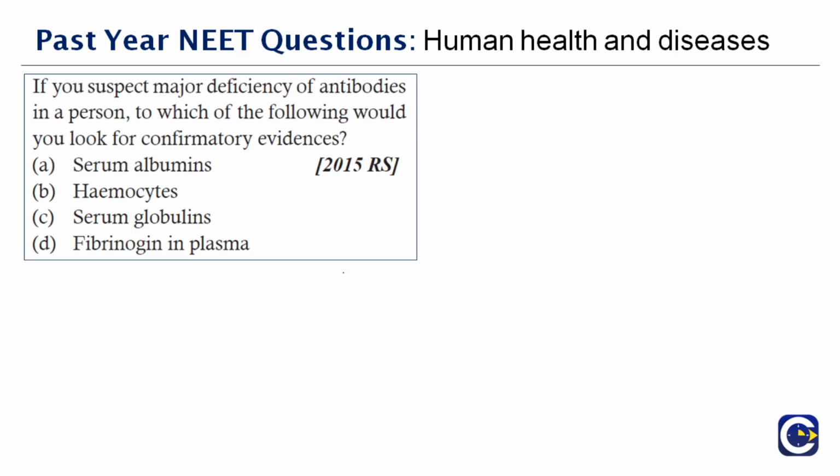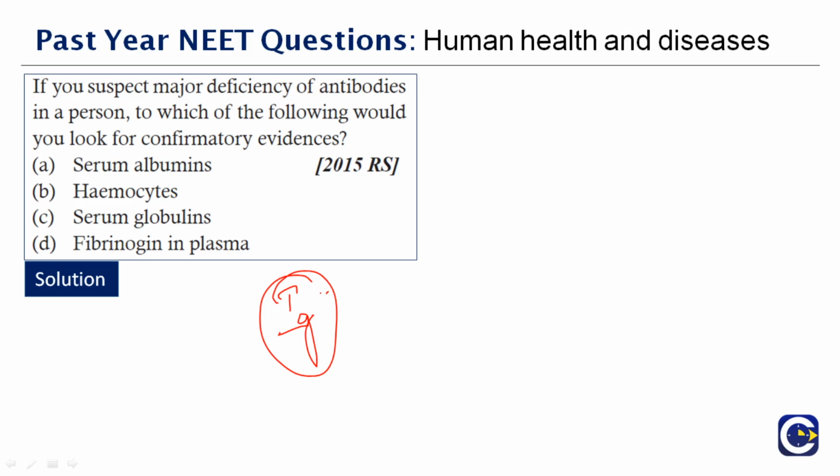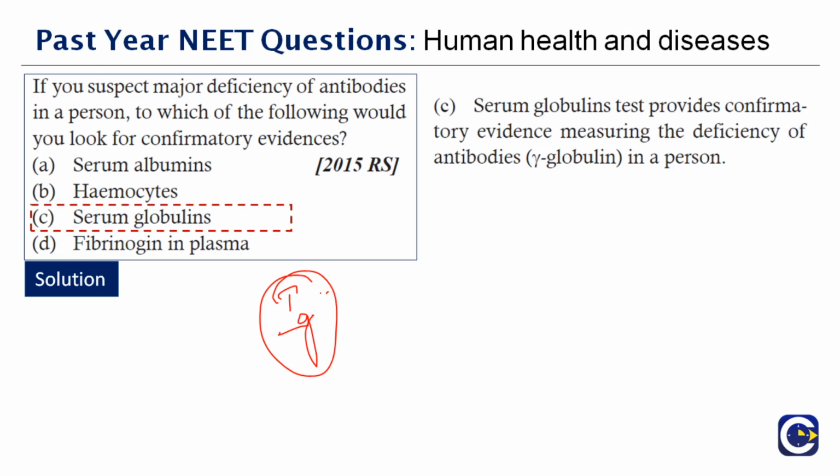Next question here. If you suspect a major deficiency of antibodies in a person, which of the following would you look at for confirmatory evidence? Will you look for serum albumins? No. Hematocytes? No. As I already said, antibodies are immunoglobulins, right? So you will check for serum globulins. A serum globulin test provides confirmatory evidence by measuring the deficiency of antibodies in a person. Therefore, the right answer to this question is option C.